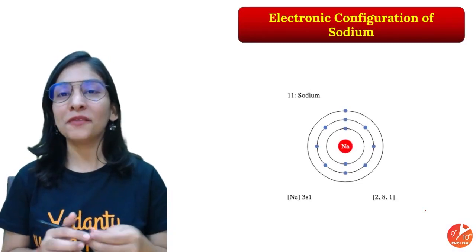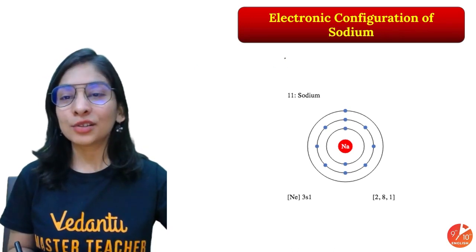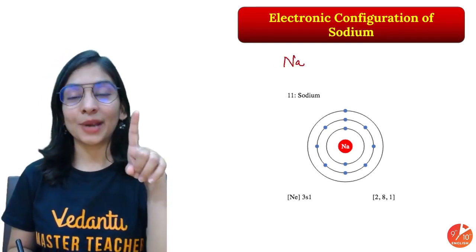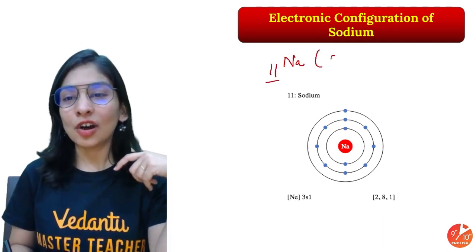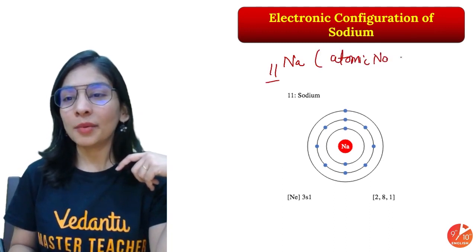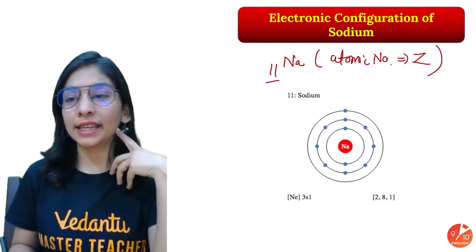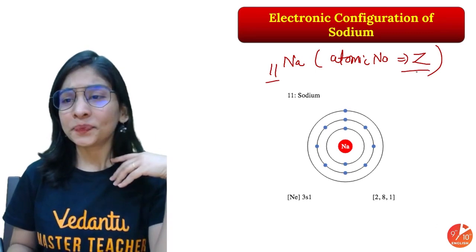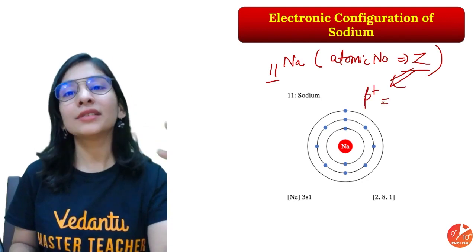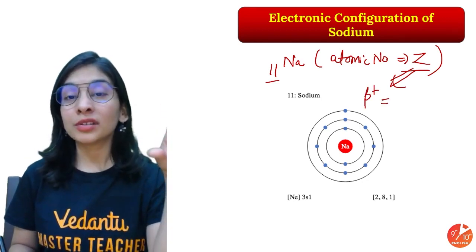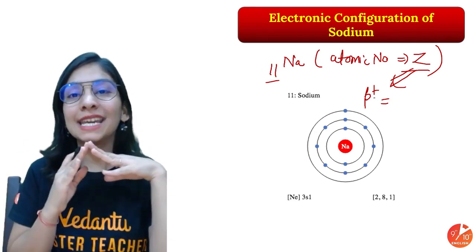Okay, so let's talk about the configuration of different elements. Let's take a case, sodium. The very first thing you should know while writing a configuration is the atomic number, and the atomic number of sodium is 11. What is the atomic number representing? We also call it Z, whatever way you like to write it. This Z is the number of protons. The number of protons is the atomic number, because it is a unique property of every element. For every element there is a fixed number of protons that can never change.